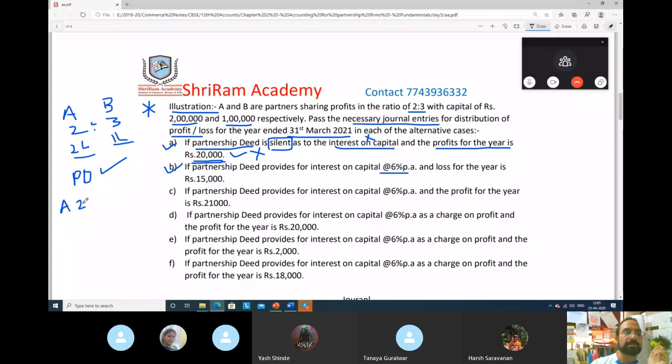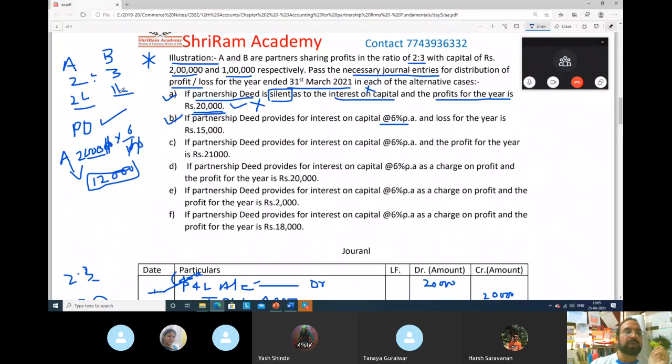So 2 lakh into 6 by 100. That is what 6% means. So 6%, 6 twos are 12 and 3 zeros. 12,000 rupees would be paid to A, and how much would B be paid? B's capital is 1 lakh and A's capital is 2 lakh. For 2 lakh, 12,000 rupees. For 1 lakh, it would be 6,000 rupees. Simple.